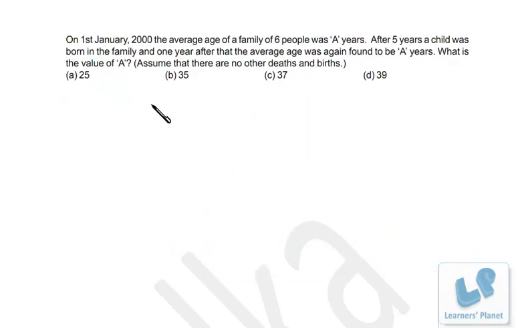Now a problem based on averages. On 1st January 2000, the average age of the family of 6 people was A years. After 5 years, a child was born in the family, and 1 year after that, the average age was again found to be A years. What is the value of A? Now in 2000, average age is A years and the total number of family members is 6, so the total age will be 6A. Now after 5 years, average will also be increased by 5, right?